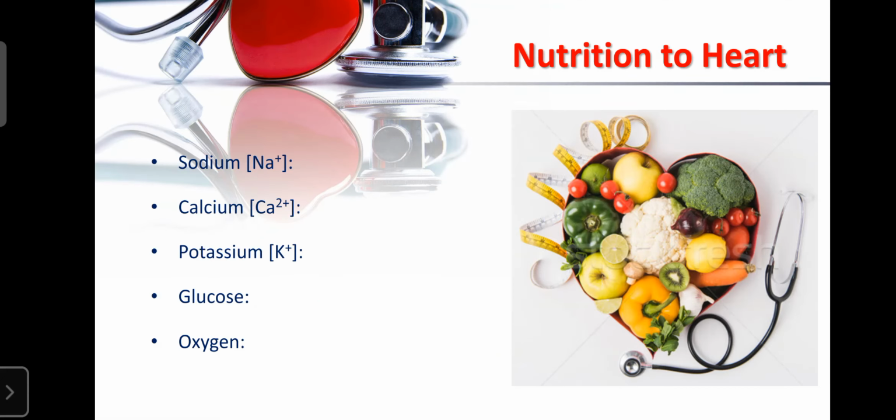So next one is the nutrition regarding the heart. The heart mainly requires a few nutrients. If you isolate the heart from a person and keep it in good nutritional conditions, that heart can survive more than 4 hours. Due to this phenomenon, nowadays the heart can be transported from Latur to Pune and Mumbai, because the heart has special cells.